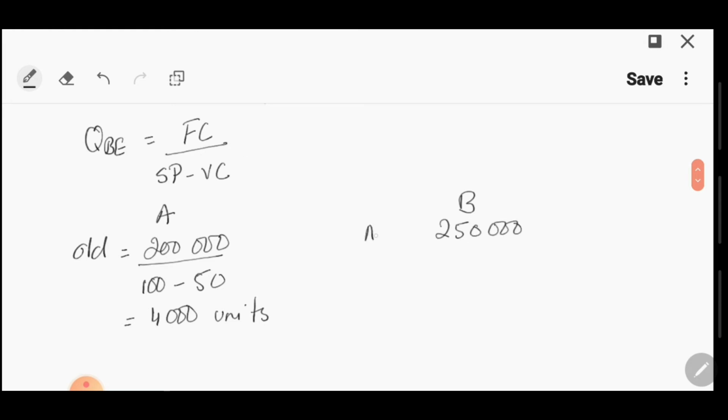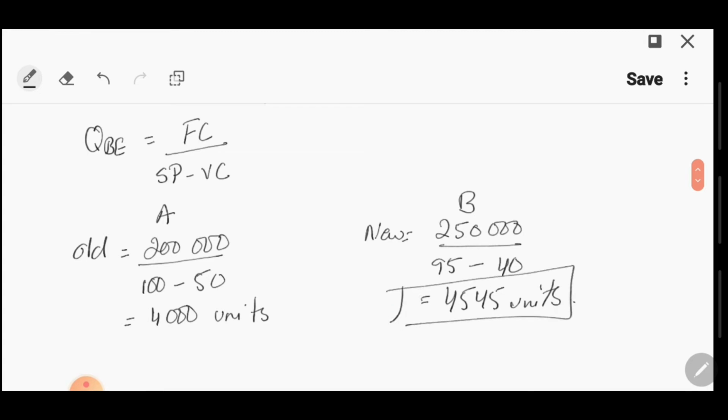So this is for the new one. Selling price यहाँ पे reduce हो गई थी 95 and variable cost was 40. So this is 4545 units. So if you look at the break-even point has actually increased by 545 units.